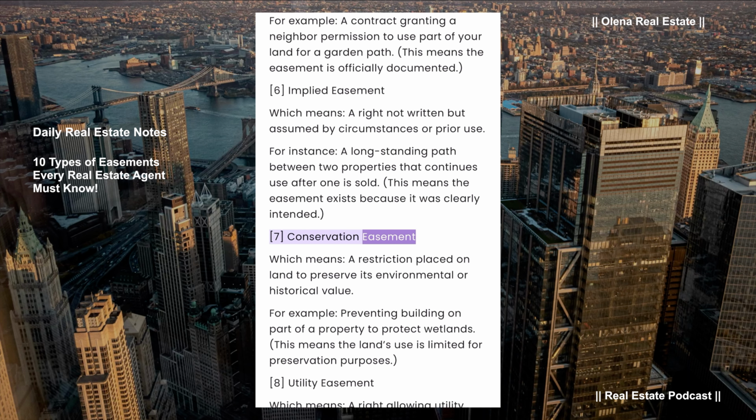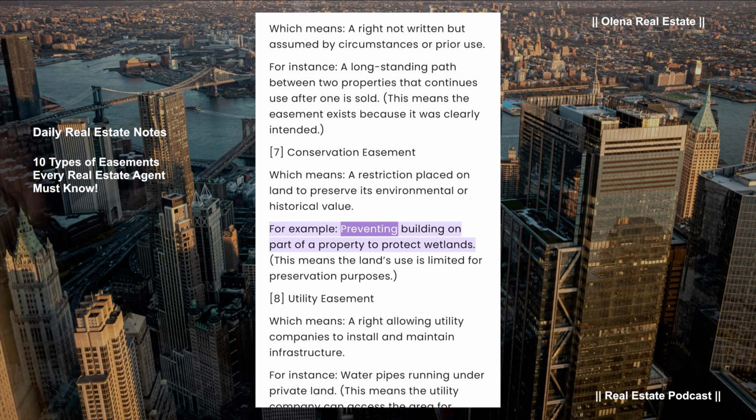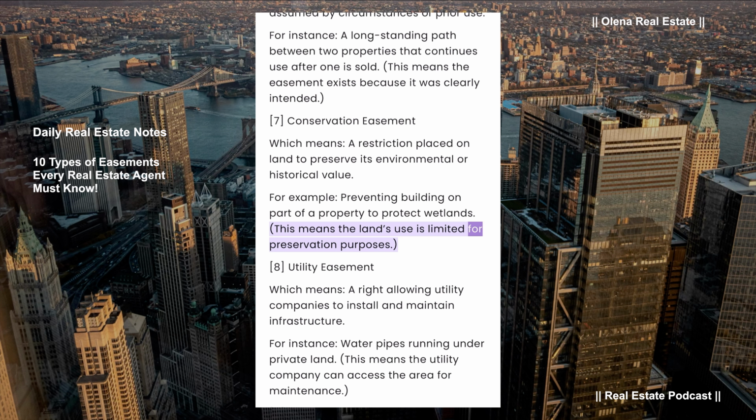Conservation easement, which means a restriction placed on land to preserve its environmental or historical value. For example, preventing building on part of a property to protect wetlands. This means the land's use is limited for preservation purposes.